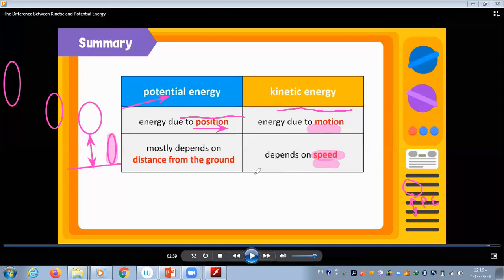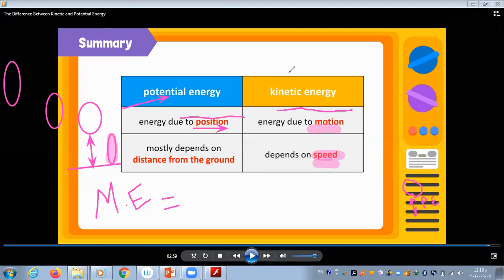So this is what we talked about yesterday. And the last point is that we said mechanical energy. Who can remind us of mechanical energy? We said mechanical energy equals what? Yes, Mazen. Mechanical energy is the sum of potential energy and kinetic energy. Excellent.